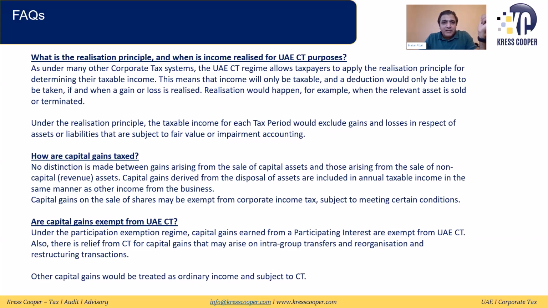This means that income will only be taxable and deductions will only be able to be taken if and when a gain or loss is realized. Realization would happen, for example, when the relevant asset is sold or terminated. They are not asking whether you are getting money from the customer or not. Once you are selling, the realization principle will be triggered.